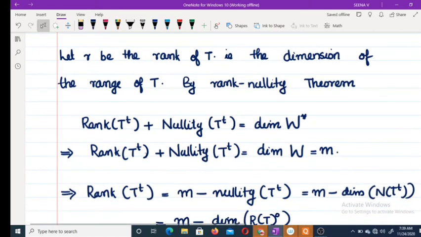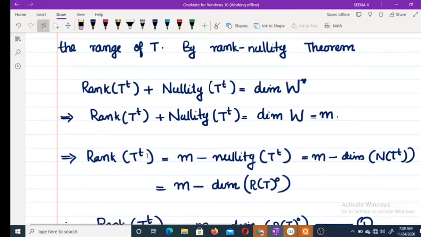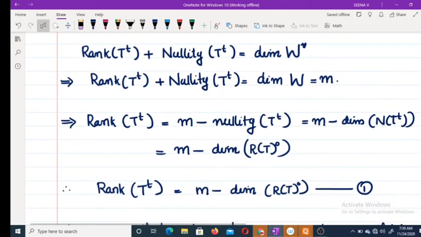That is, rank of T transpose plus nullity of T transpose is equal to the dimension of W, because the dimension of W star equals the dimension of W, which is equal to m. So rank of T transpose is equal to m minus nullity of T transpose. And this is equal to m minus the dimension of the null space of T transpose, since nullity means the dimension of the null space of T transpose.